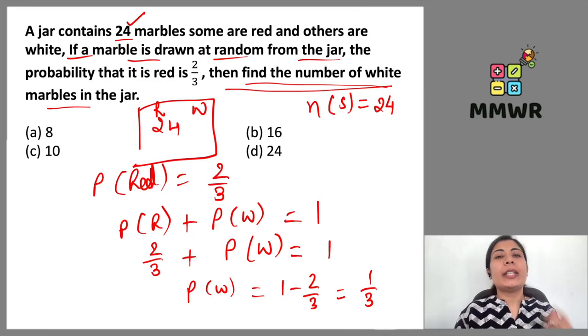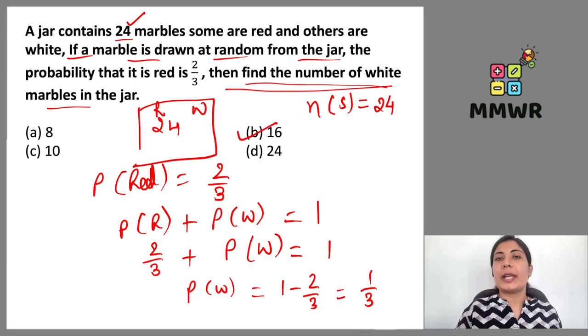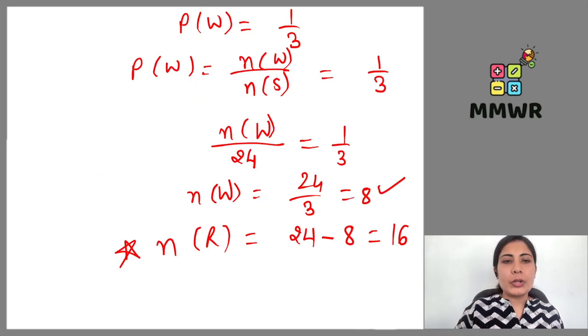Okay. So in that jar, how many white marbles we have? We have total 16 marbles, 16 white marbles. I hope it's clear now, right? It's so easy. We just have to take the help of this concept so that we can apply this. We can do it in this way also.